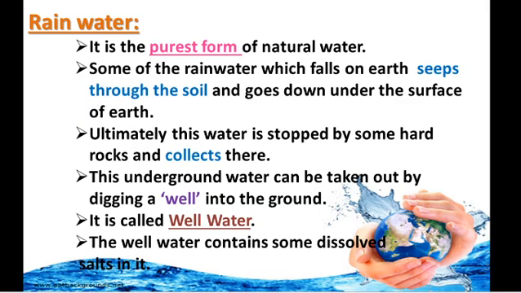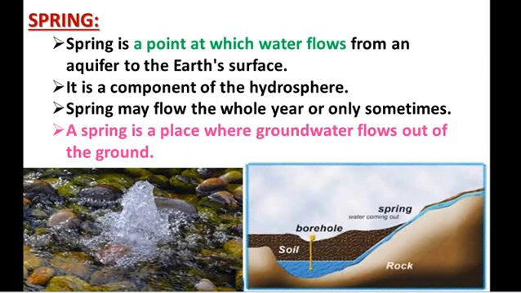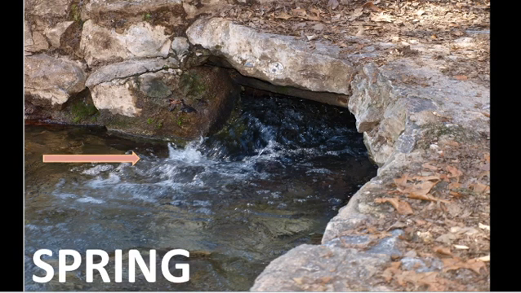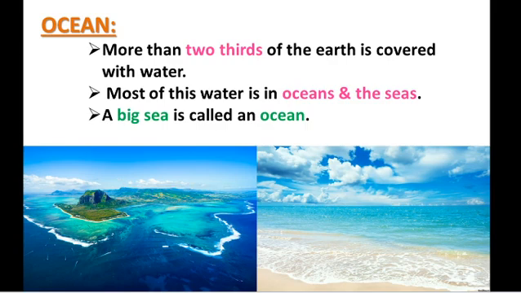And the next one is spring. Spring is a particular point where water flows from the earth's surface. The spring may flow for the whole year or a particular time. It may differ from place to place. Whole year it flows without any disturbances, or at a particular place it flows depending upon the seasons like summer season, winter season, rainy season. So spring is a place where groundwater flows out of the ground. This is an example of spring. We can see in this picture clearly the water is flowing from a particular point and it looks like a small stream.